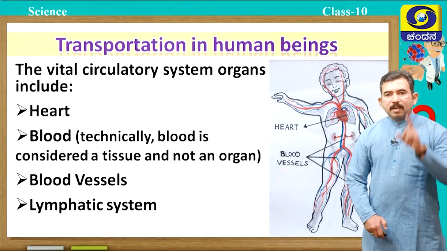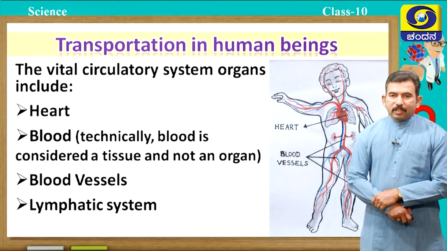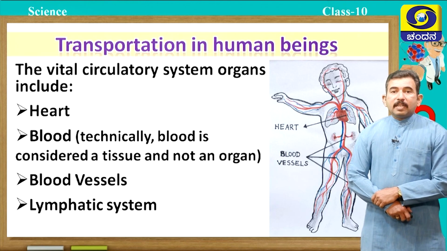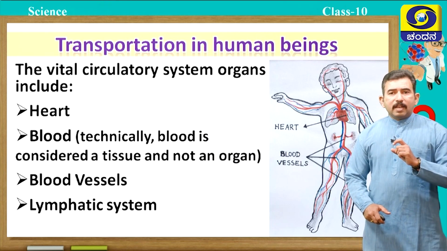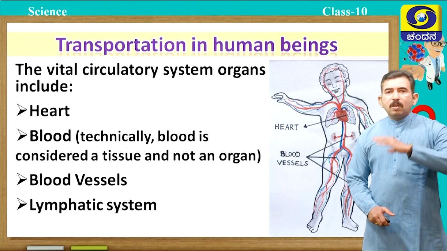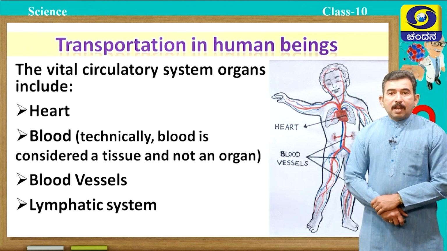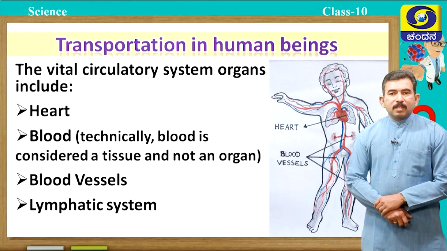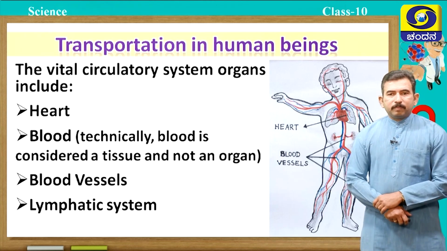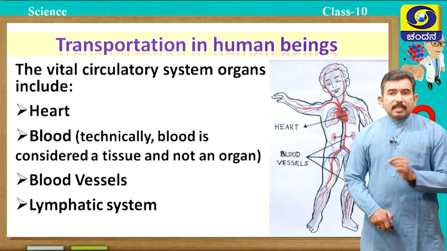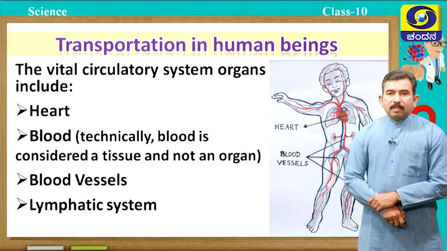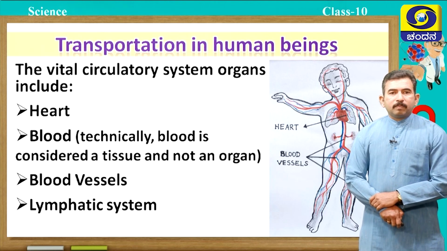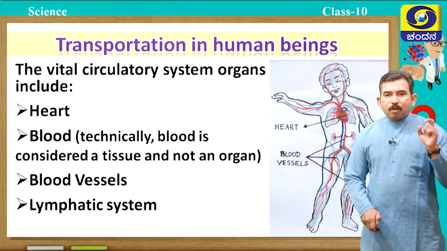Students, the heart is the main pumping organ in our circulatory system. Blood carries substances like oxygen, hormones, etc. from one part of the body to other parts of the body. And blood vessels are tube-like structures through which blood flows. And the lymphatic system mainly consists of a fluid called lymph, which flows through lymphatic capillaries, and also plays a very essential role in transportation. Now let us study the structure of the heart.